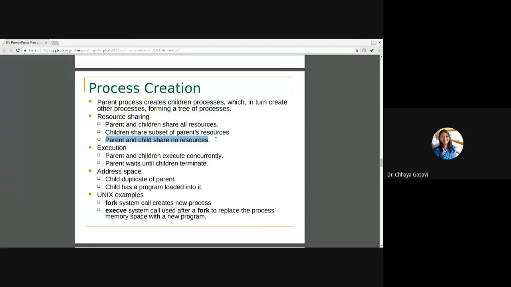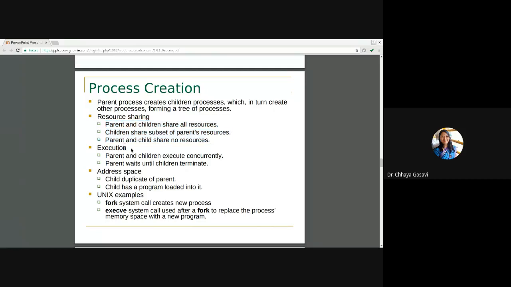So we are talking about parent process and child process. A process is a program in execution. And when one process creates another process, that is called a child process. It is again a program in execution. Both the programs are currently in execution, loaded in main memory, and they require resources for completion. In that case, parent and child can share all the resources, some of the resources, or none of the resources. This decision is taken by the operating system.